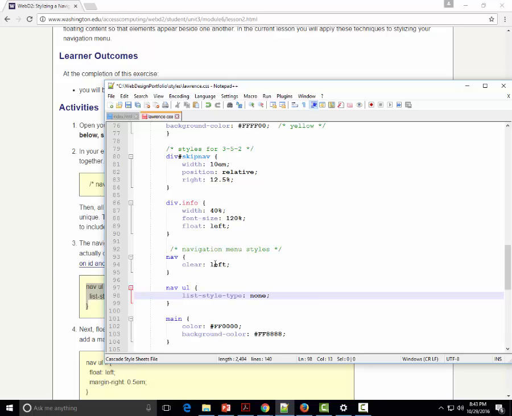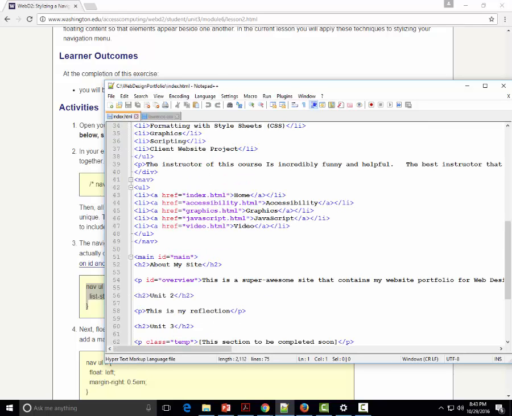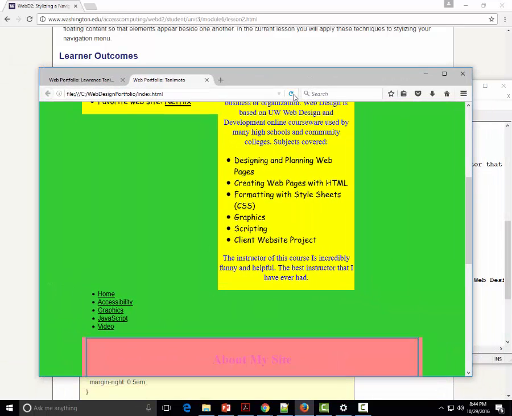Okay. Save this. And now let's see what this does with our index.html. This is what it looks like. I'm going to refresh it. This is what we have there. All I did was take off the dots.